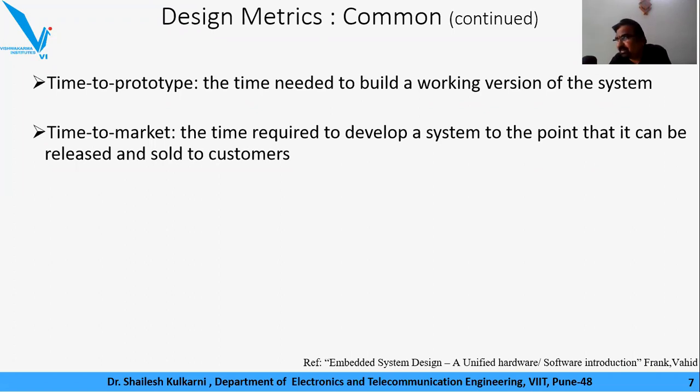It is with reason that the company people would say, you keep doing that at your home for 3 years, because this product will not have any significance in the market by then. You have to make this product's entry into the market as early as possible, from conceptualization to the point where it can be released and sold to the customer. That time to market is expected to be very short, and this is a demanding design metric for the design engineers of embedded systems.